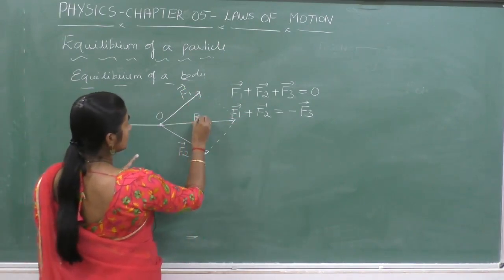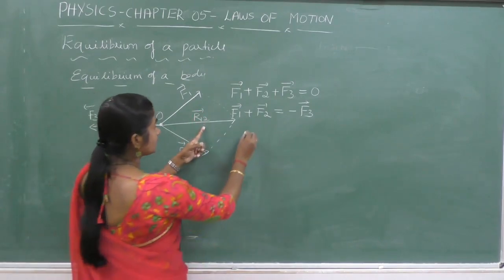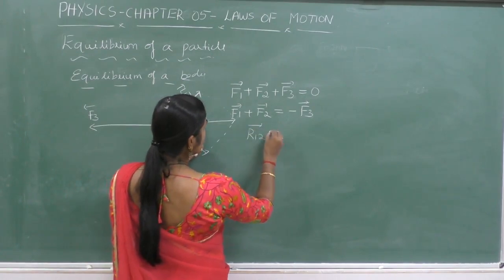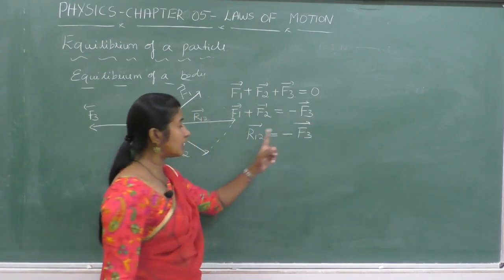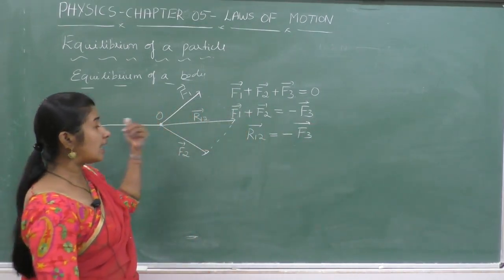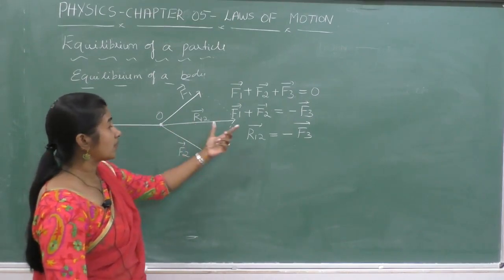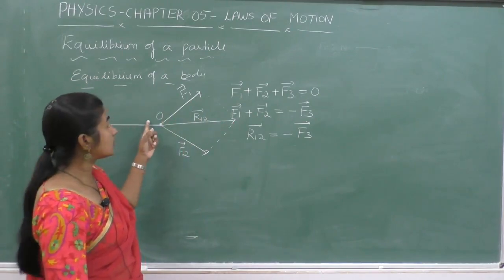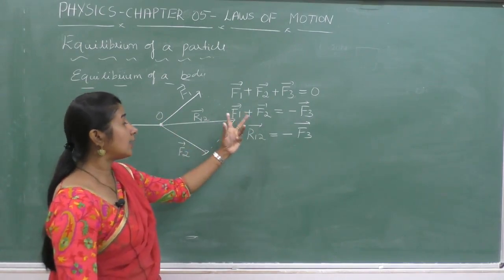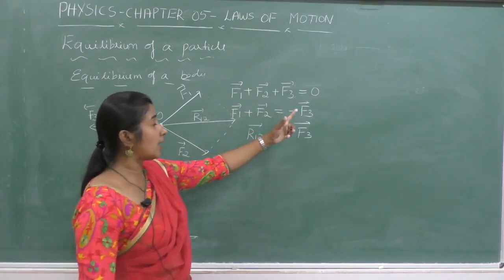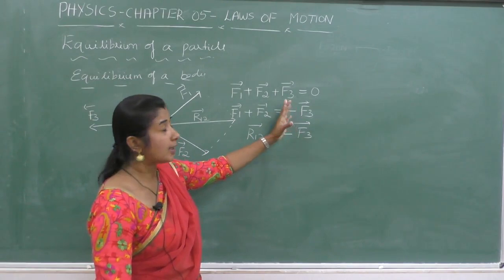Suppose the resultant of force 1 and force 2 is R12. In that case, R12 is equal to F3, but these two forces are acting in the opposite direction. That means, in order to keep the three forces acting on a body in equilibrium, the resultant of any two forces must be equal in magnitude to the third force, and that should act in the opposite direction.